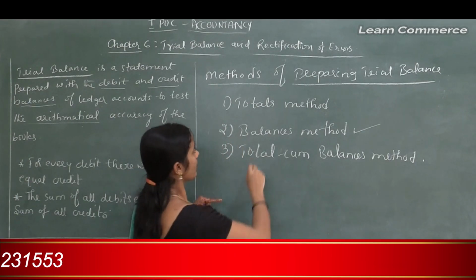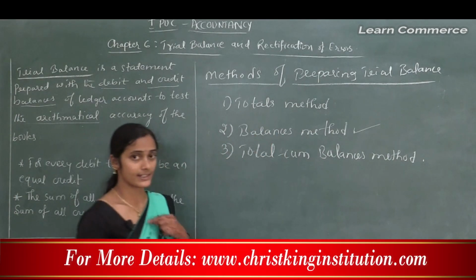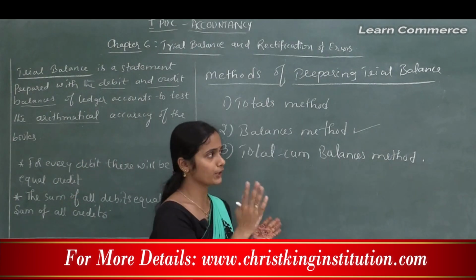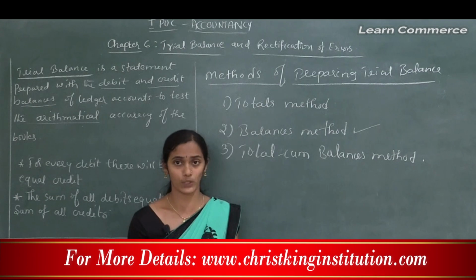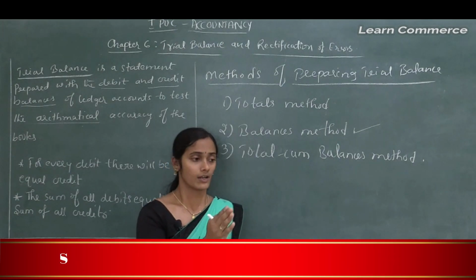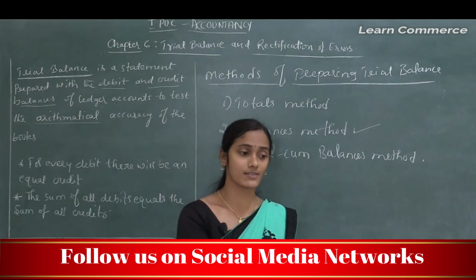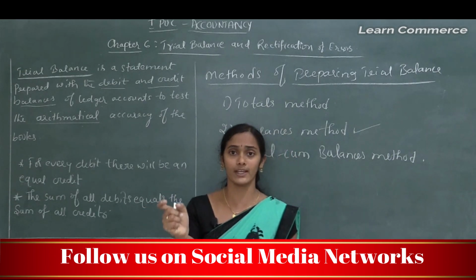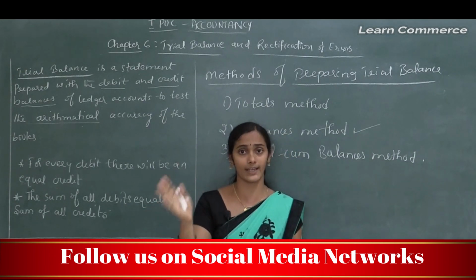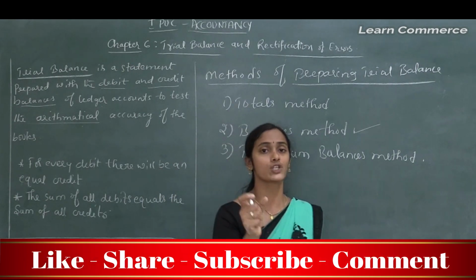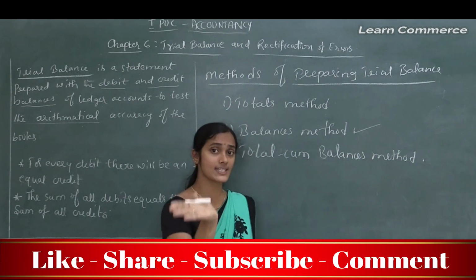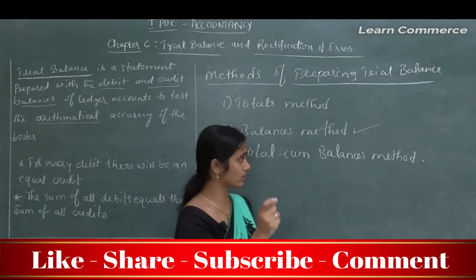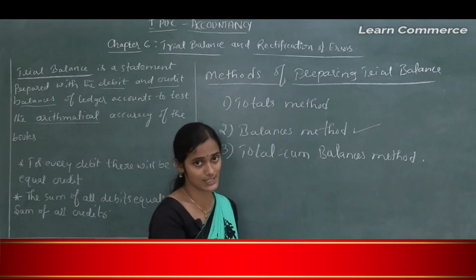So according to this totals method, we studied that usually both sides show different values. The greater side amount is recorded on both sides, and on the lesser side we carry down the amount, correct? So we balance the side which shows the lesser value.